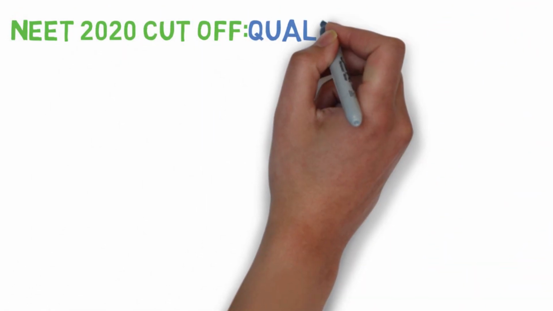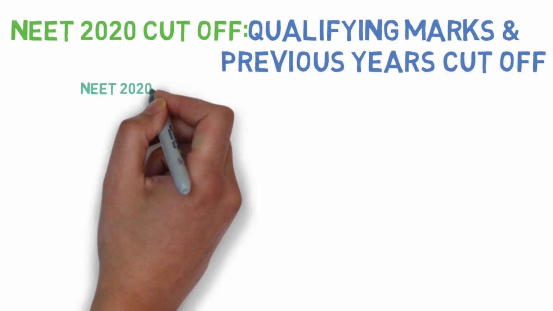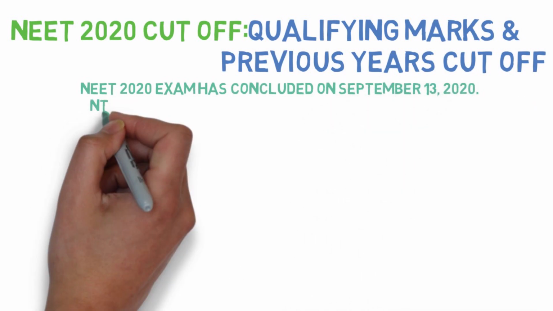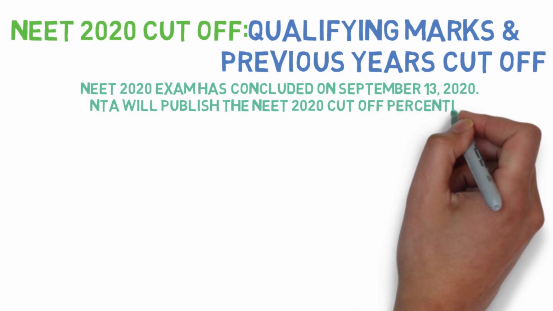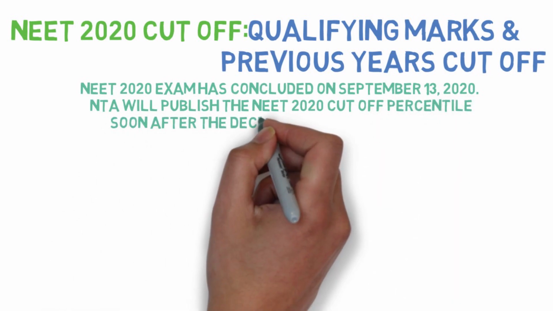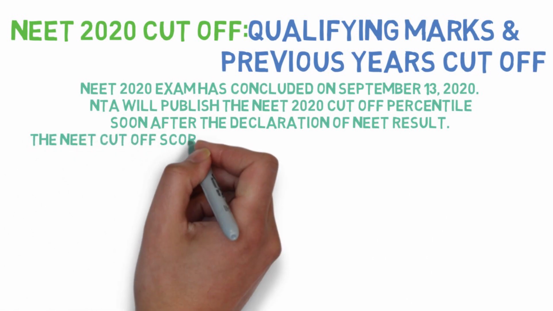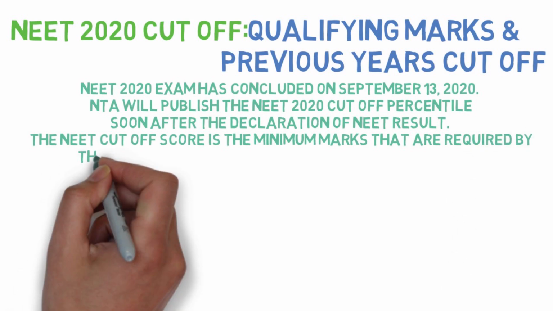Let us put some light on NEET cutoff 2020 and qualifying marks and previous year cutoff. As we know that NEET 2020 exam has concluded on September 30, NTA will publish the result or the cutoff after the declaration of result. The NEET cutoff is the minimum marks that is required by the candidate to qualify the NEET 2020 examination.